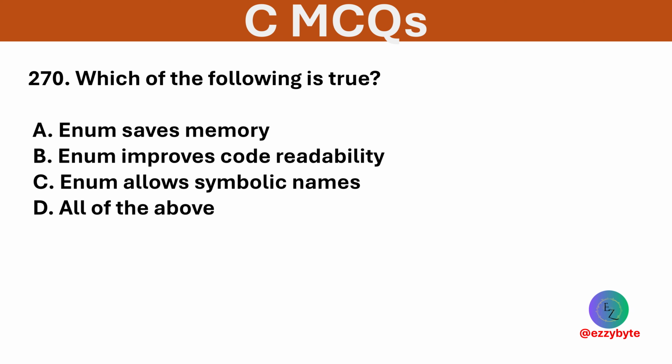Which of the following is true? Options are enum saves memory, enums improve code readability, enum allows symbolic names, and all of the above. Option D is correct. Enum enhances readability, saves memory, and uses symbols.